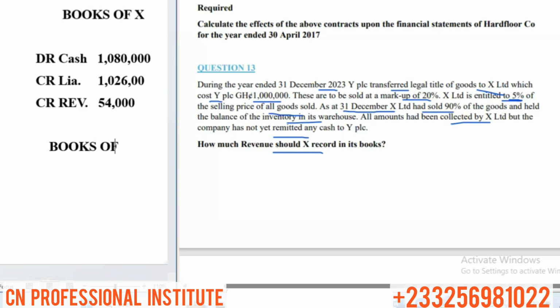In the books of Y, this is how it will appear. In the books of Y, immediately the goods are sold, Y has the right to record revenue. So Y will credit what? Revenue. Y will credit his revenue because he's entitled to the 1,026,000. So you credit revenue of 1,026,000. And then he will debit his receivables because he will be expecting some money. So he will debit his receivables of how much?